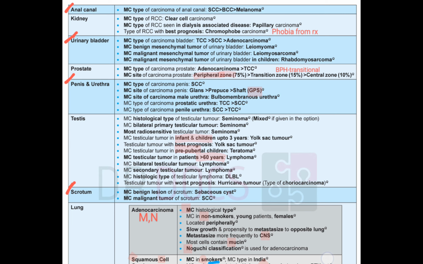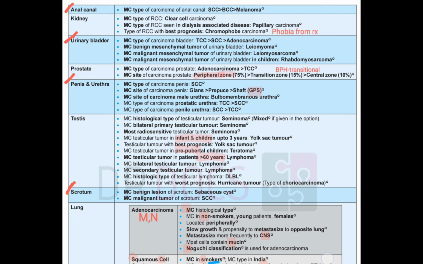Then the prostate. The prostate is a gland, so glandular tumors will be more common. That is, adenocarcinoma is more common than TCC. Carcinoma prostate is due to the peripheral zone. While BPH, that is benign hypertrophy of prostate, is due to the transitional zone. In BPH, transition is occurring.